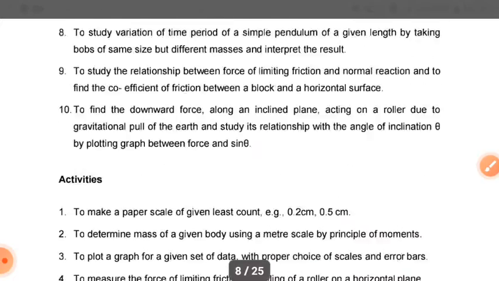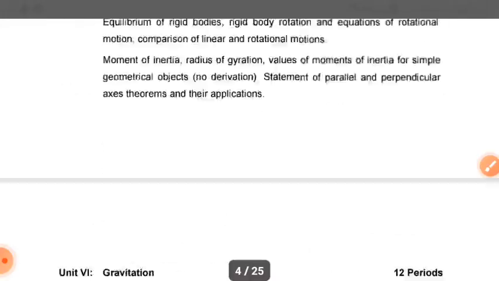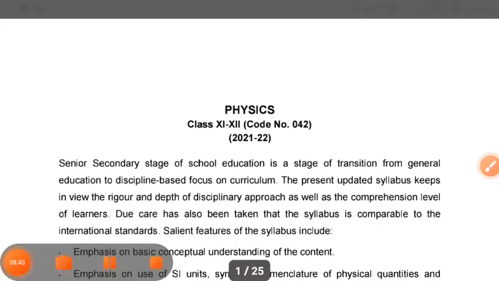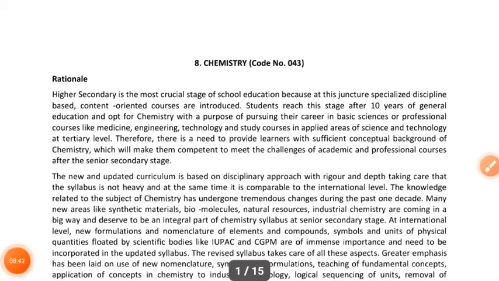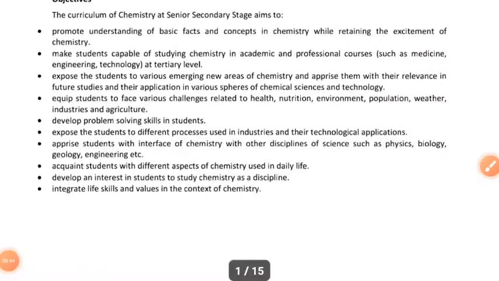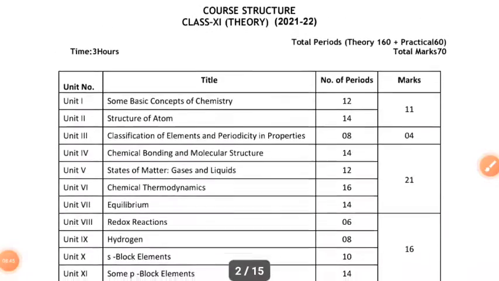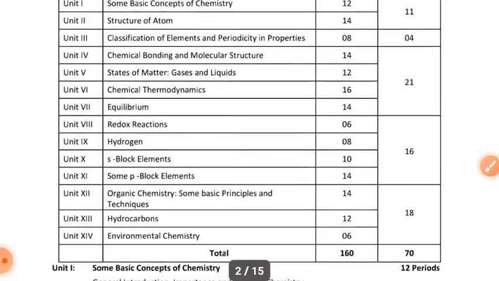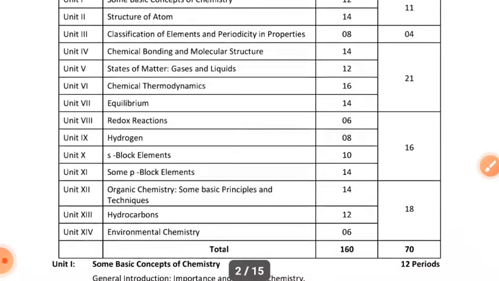Okay students, now we are going to discuss the chemistry of class 11th. If you talk about chemistry, how many units are there? There are mainly 14 units in your chemistry.